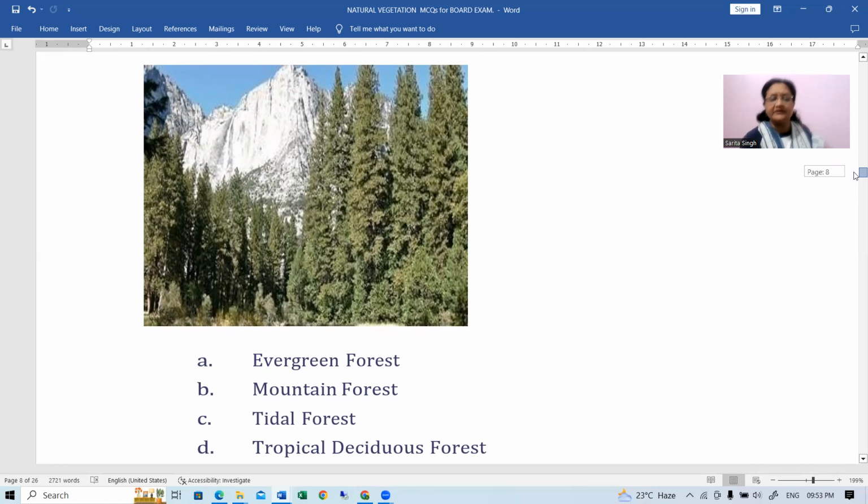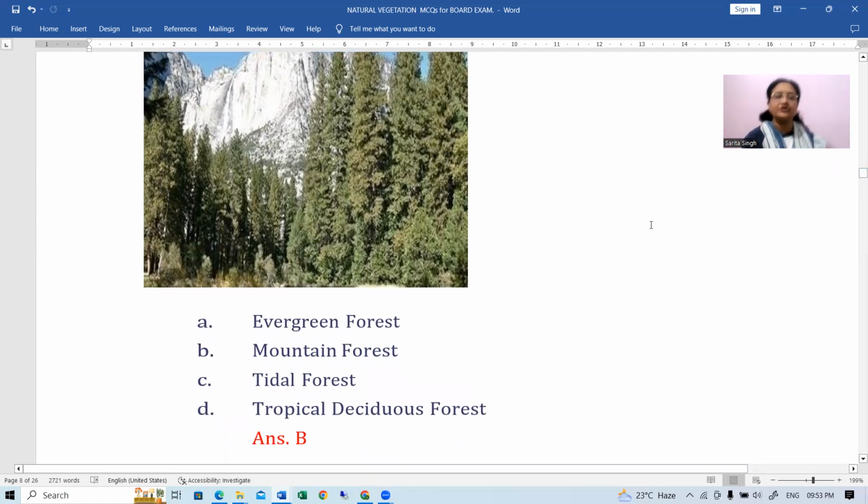Okay, right? That's why these are called coniferous trees. तो यहां पर आप देख सकते हो इसमें से सारे वेजिटेशंस में से कौन सा ये है इस पिक्चर में. It is no doubt mountain forest.